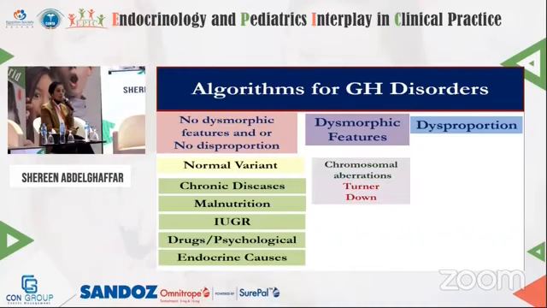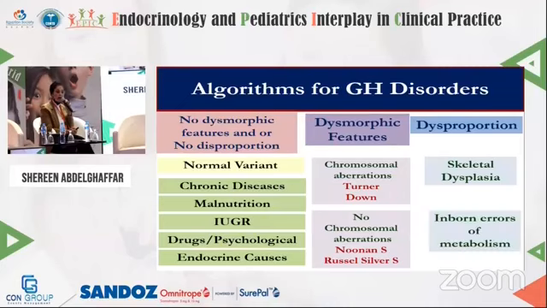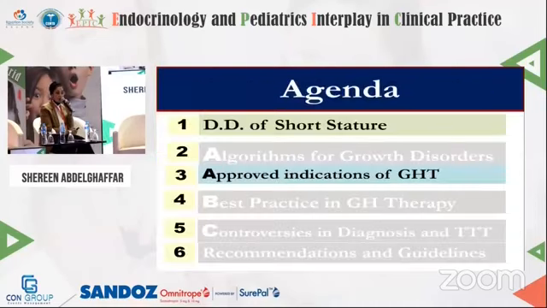If dysmorphic, we will do chromosomal analysis. If positive, may denote Turner syndrome or Down syndrome. If negative, other chromosomal aberrations like Noonan syndrome and Russell-Silver syndrome. If the patient is disproportionate, he can have skeletal dysplasia or inborn error of metabolism. So this is the algorithm that we usually go through in order to reach the proper diagnosis of short stature.